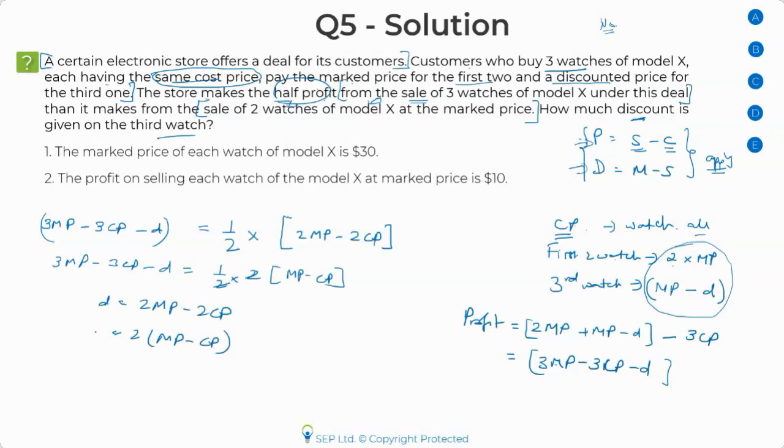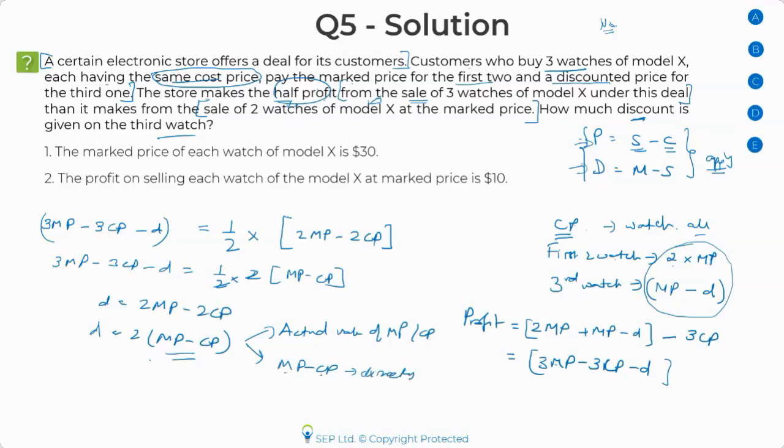I'm looking for D, and to find D, I need MP minus CP. How can I get it? I can find the discount if I have the actual value of MP and CP, like $100, $20, or if I can find out MP minus CP directly. This is the way you should infer.